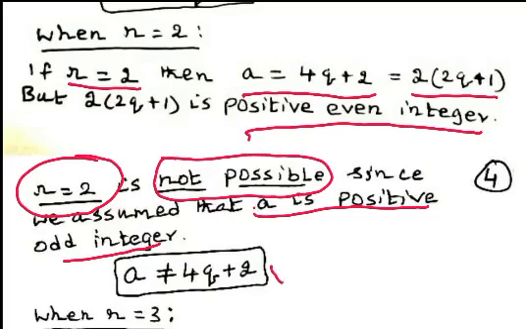So, we write a cannot be expressed in the form of 4q plus 2. That is written mathematically, a is not equal to 4q plus 2.